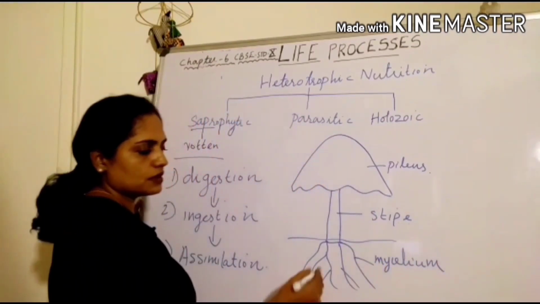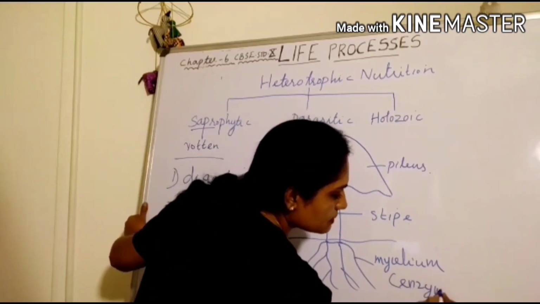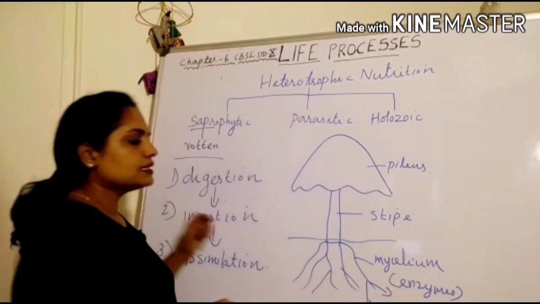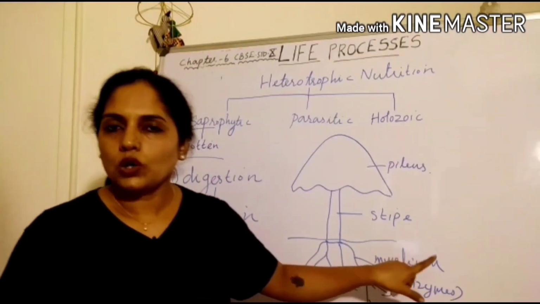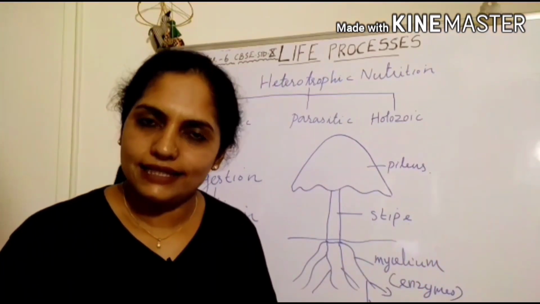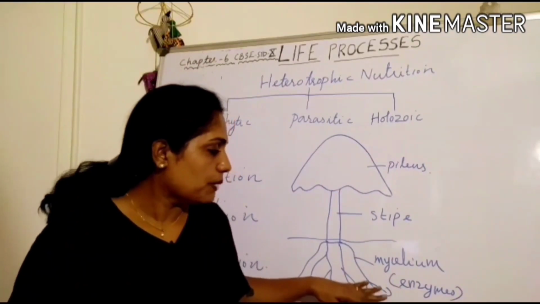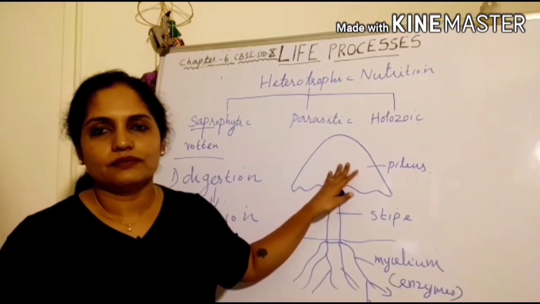These mycelia produce some digestive enzymes. They secrete digestive enzymes into the surrounding rotten organic materials. So they get digested, and that digested food is absorbed by the mycelium and assimilates into the surrounding cells.